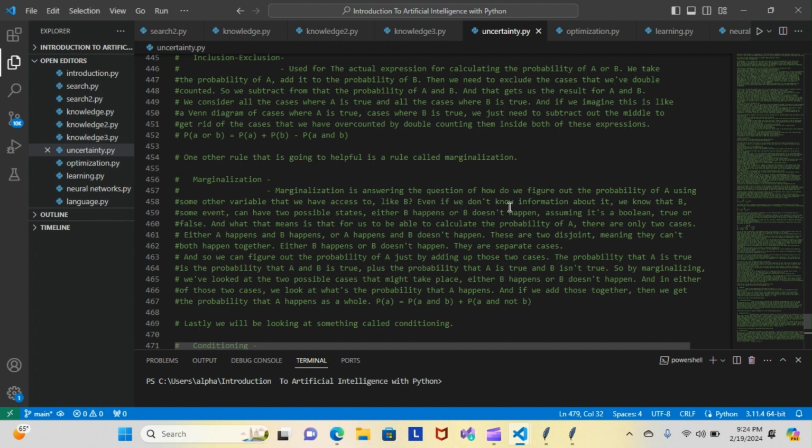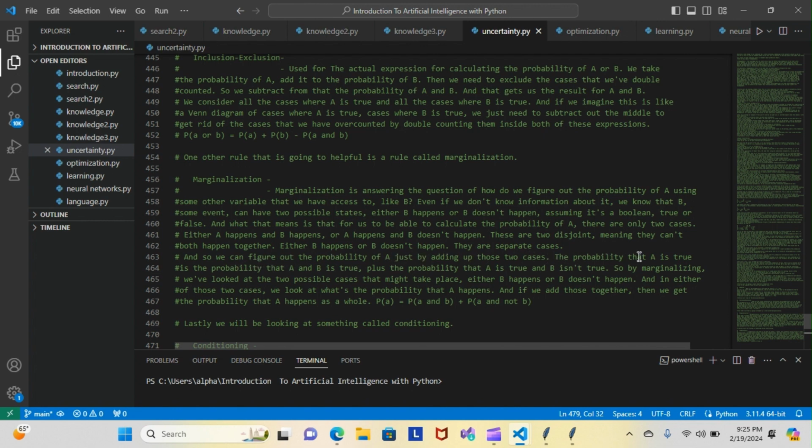Even if we don't know information about it, we know that B, some event, can have two possible states. Either B happens or B doesn't happen, assuming it's a Boolean, true or false. And what that means is that for us to be able to calculate the probability of A, there are only two cases. Either A happens and B happens, or A happens and B doesn't happen. These are two disjoint cases, meaning they both can't happen together. Either B happens or B doesn't happen. They are separate cases.